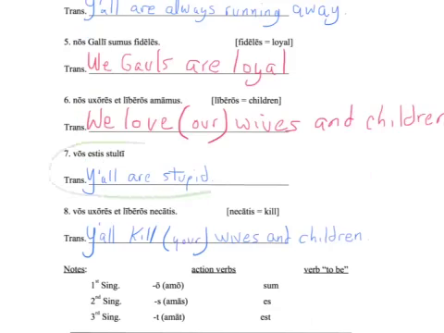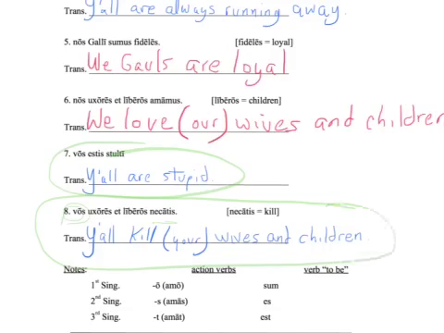You guys are stupid, and vos, y'all necatis, kill your wives and children. This would be a perspective that the Gauls had of the Romans. This worksheet is also drawing on the different opinions Gauls and Romans would have of each other. And then again, we see that when we have the subject vos, meaning y'all, the verb ends in tis. Here's vos, and the verb again ends in tis.